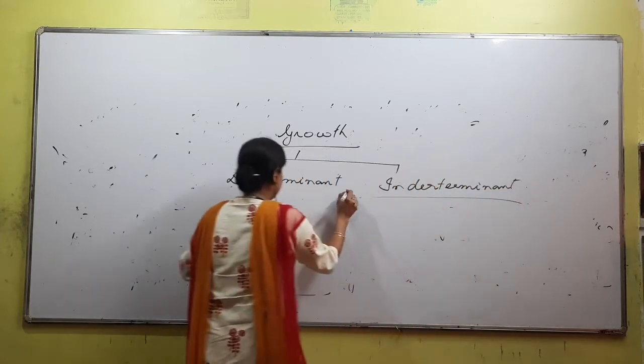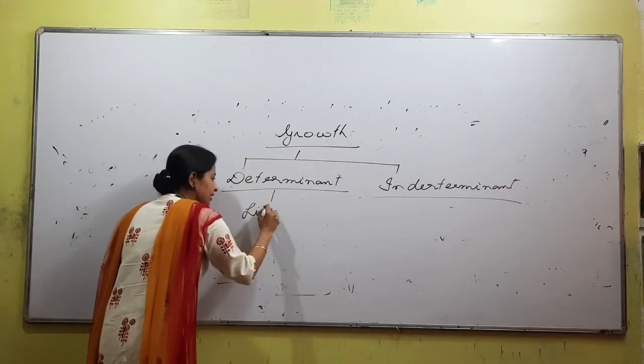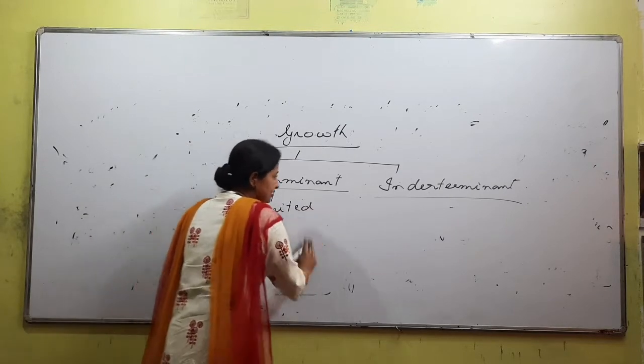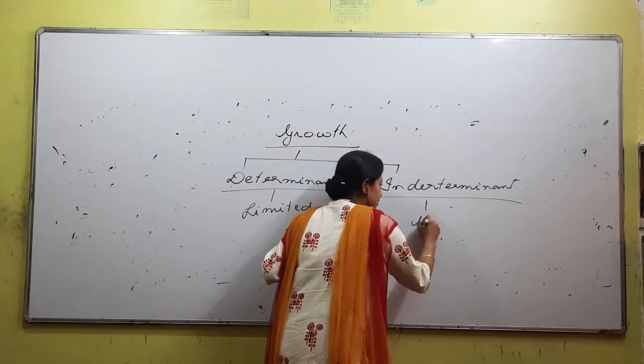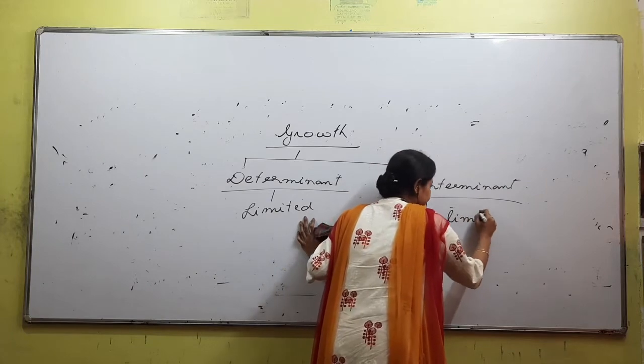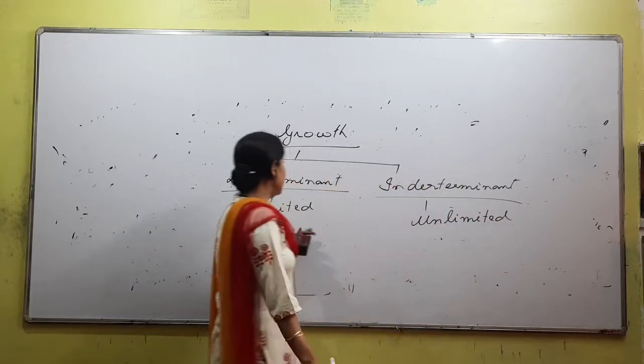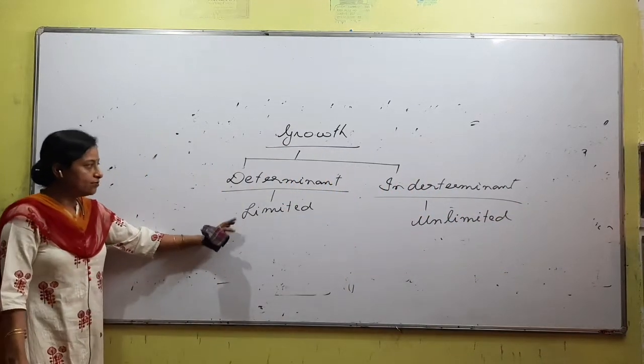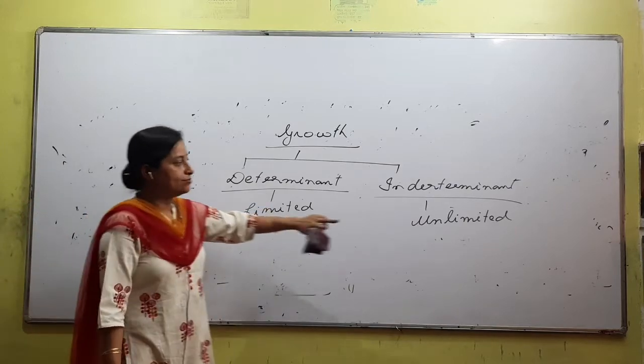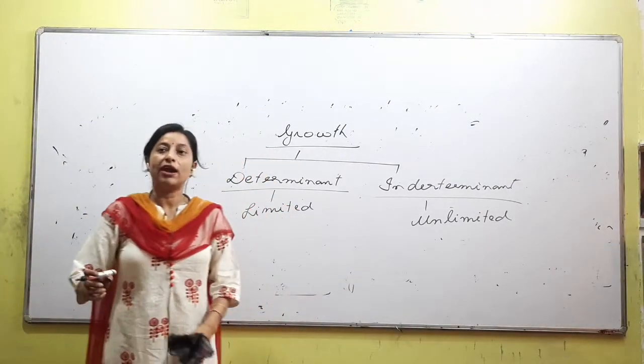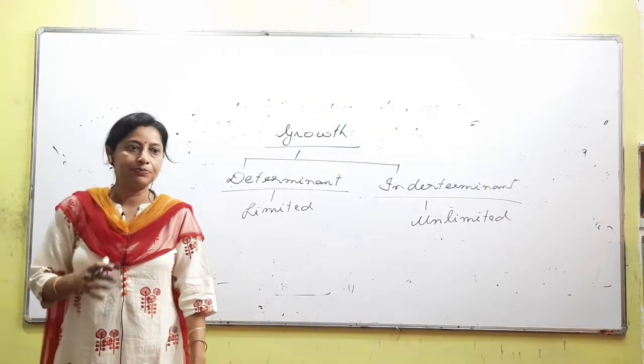What is determinate growth? Limited growth is called determinate, unlimited growth is called indeterminate. Now give me an example of an organism showing limited growth and an organism showing unlimited growth.